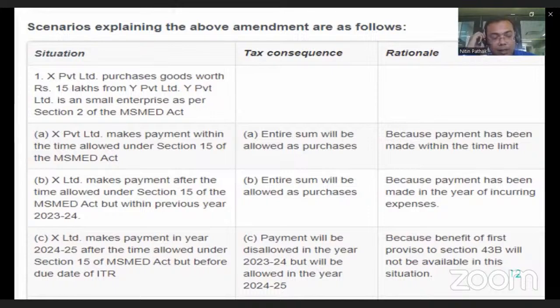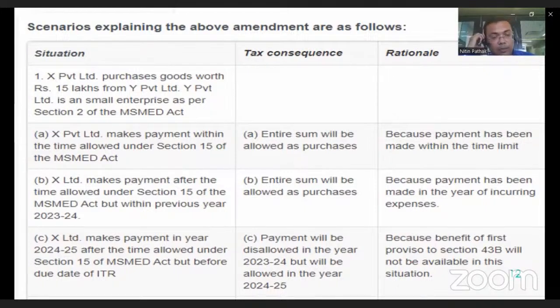What is the interest provision? We will discuss later on. The buyer needs to pay interest for the difference period between the date he actually makes the payment and the actual due date of the payment.